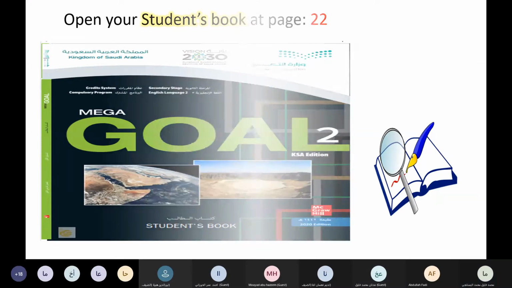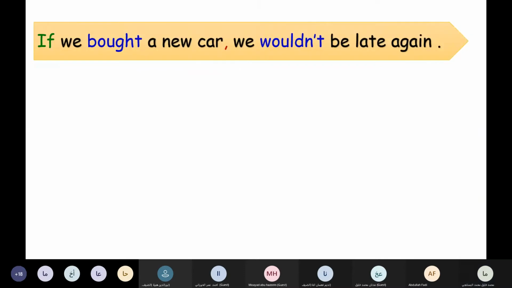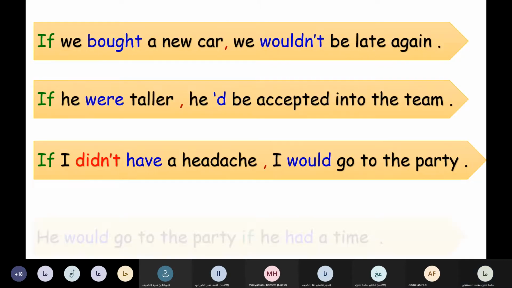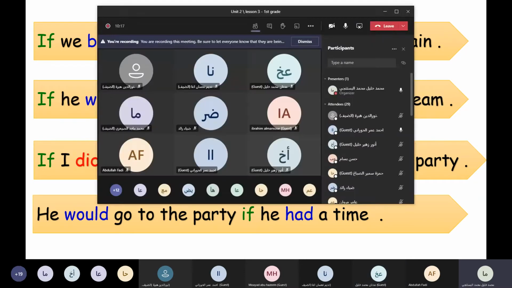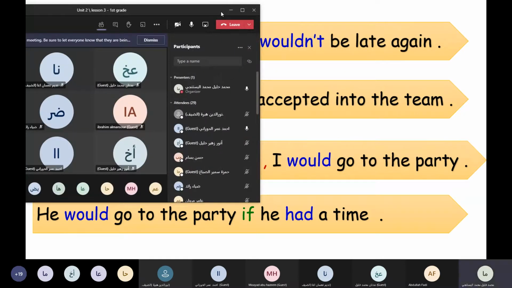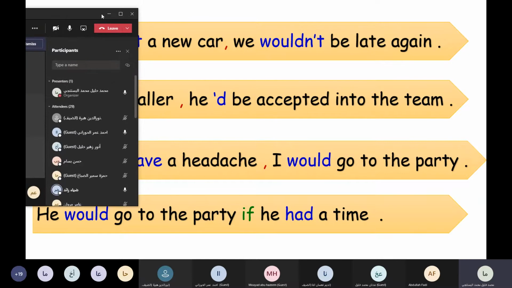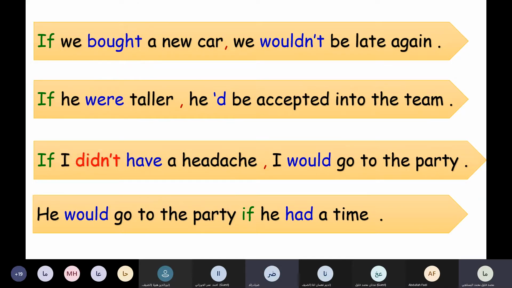Now, look at these examples. Who can read? Adnan, read the first one. If we bought a car, we wouldn't be late again. Good. The second, who can read it? If he were taller, he would be accepted into the team. Good.